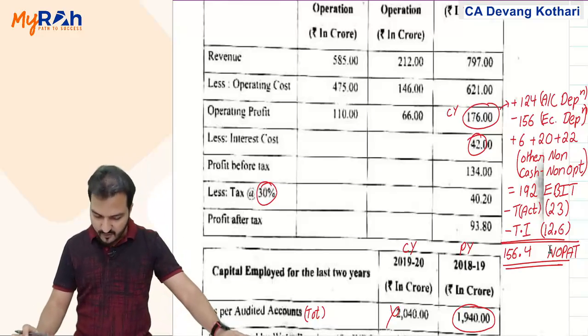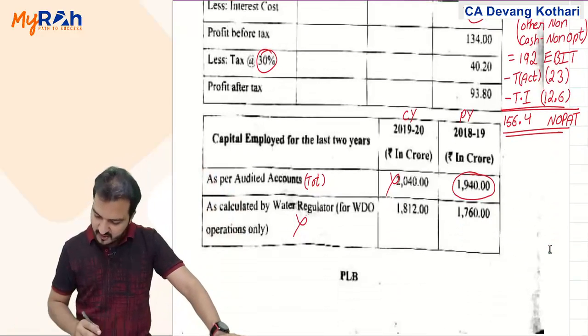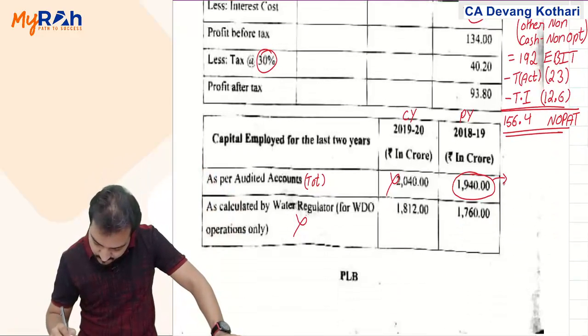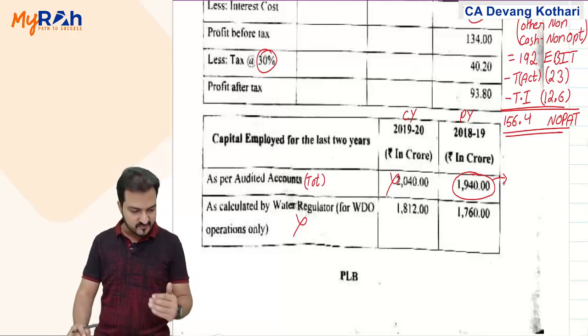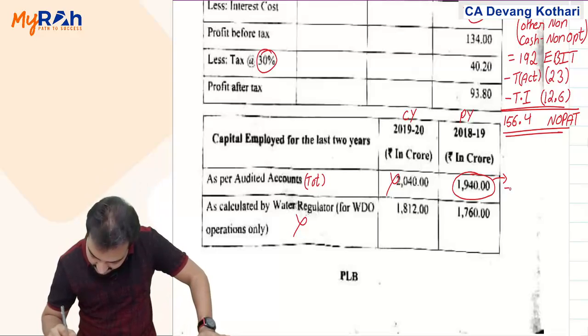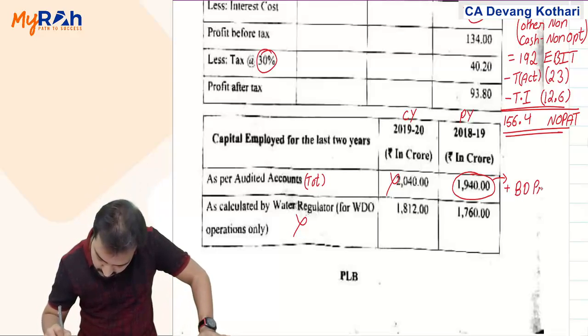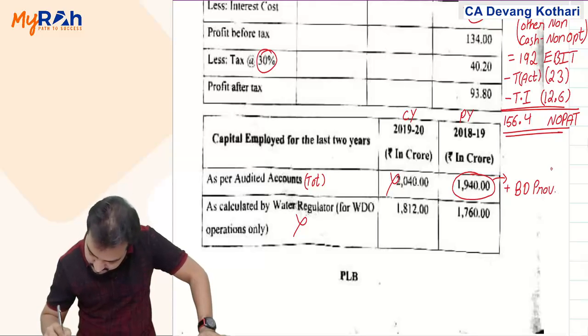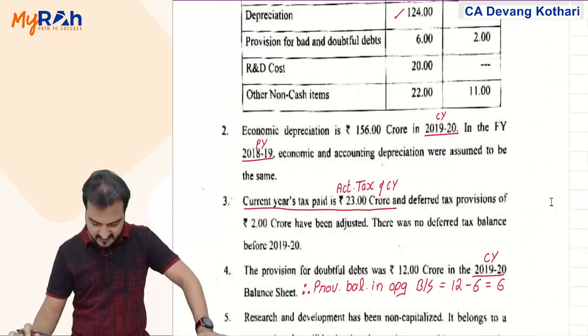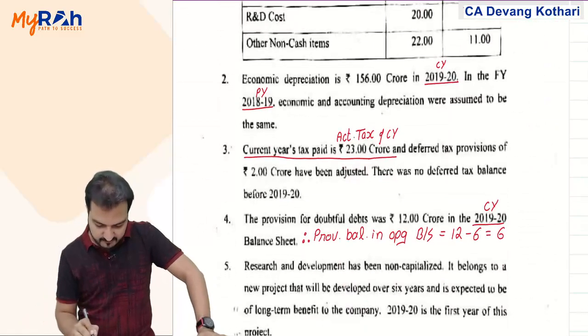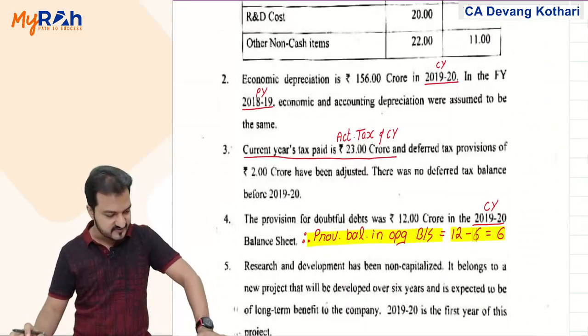Further, for the capital also we need to make an adjustment. Capital will start from this capital 1940, but in that also we need to add back the non-cash non-operating items. So in that capital I will add the bad debt provision in the opening balance sheet. We identified that the bad debt provision balance in the opening balance sheet was 12 minus 6 crores. I'll add back.